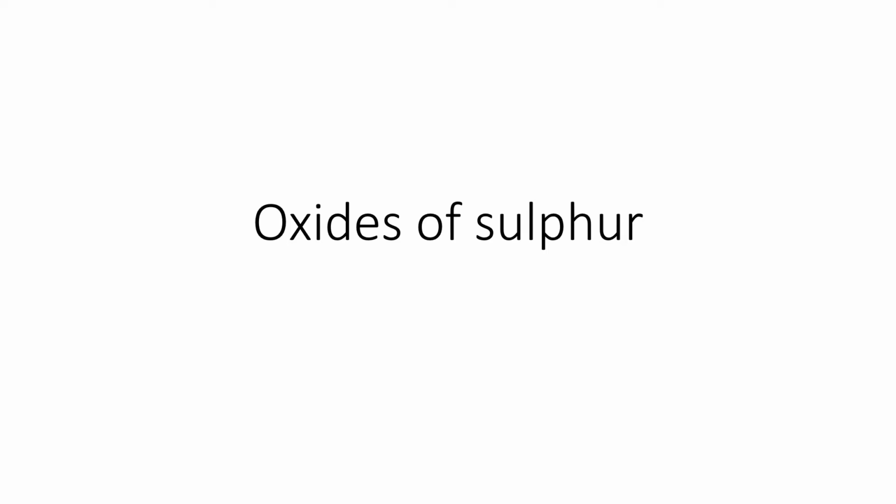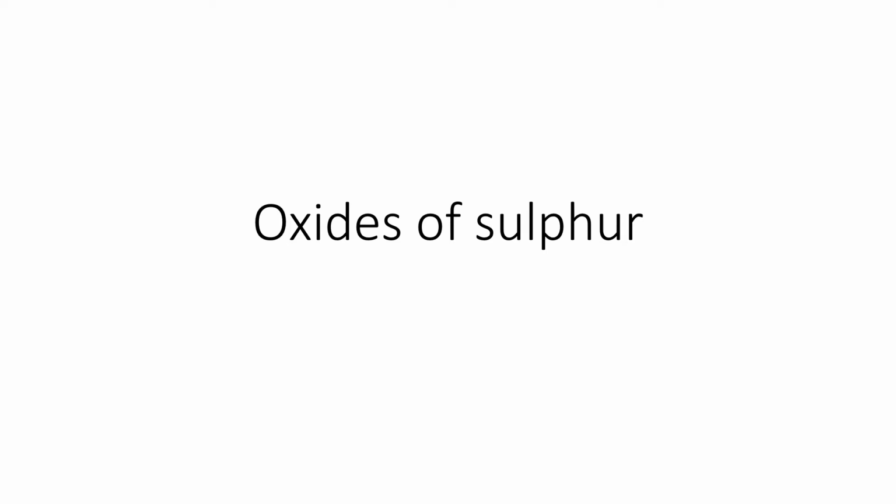Today we are going to discuss oxides of sulfur. As we know, in previous classes we have come across the classification of oxides and types of oxides. Under that, you have come across metallic oxides, non-metallic oxides, and amphoteric oxides. Under non-metallic oxides, you have come across oxides of nitrogen and oxides of carbon, and today we are going to discuss the oxides of sulfur. So sulfur oxides are oxides of sulfur.